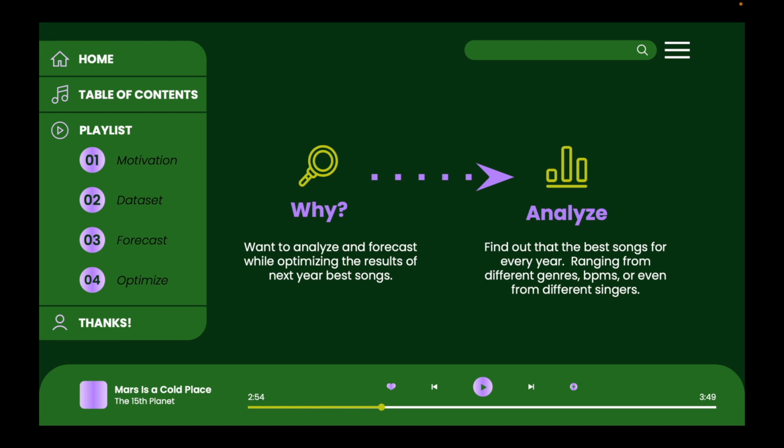Motivation. We want to analyze and forecast while optimizing the results of next year's best songs to help out the artist. And how? We find out the best songs for every year, ranging from different genres, BPM, or even from different singers.